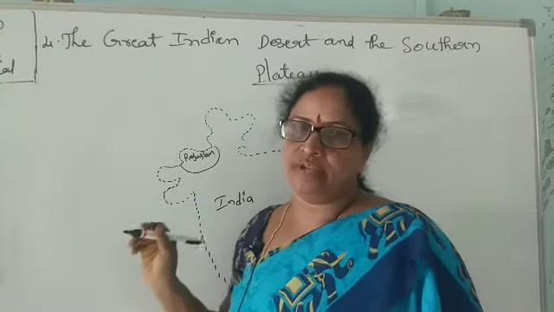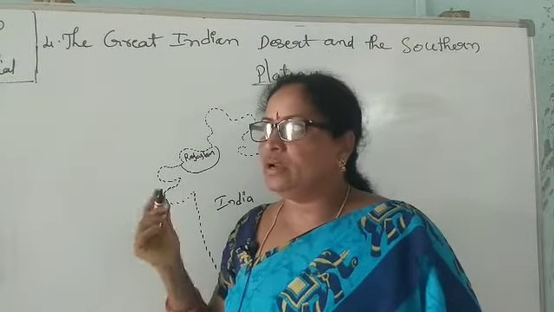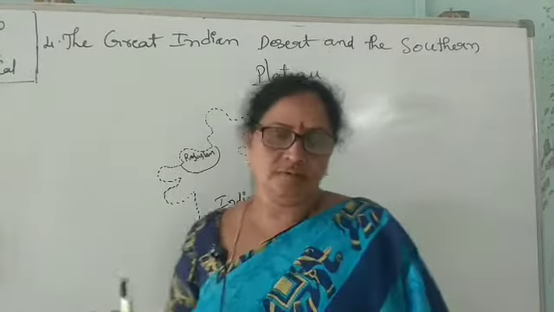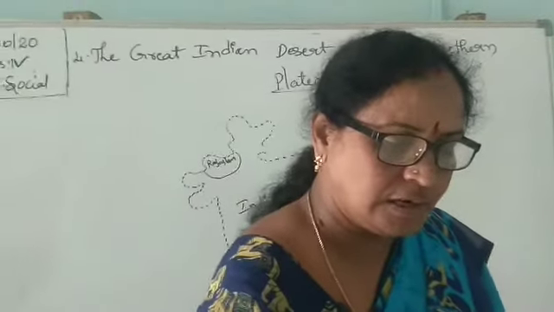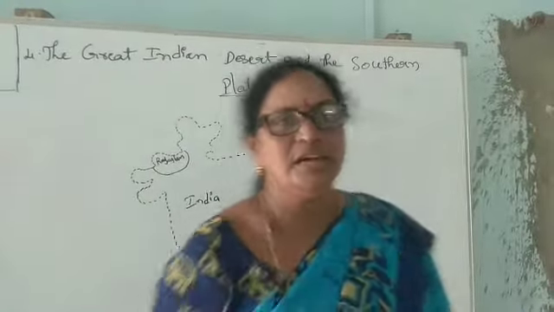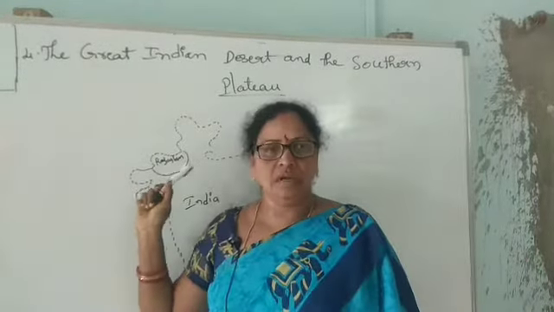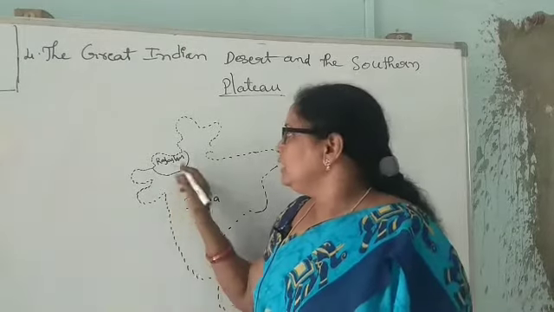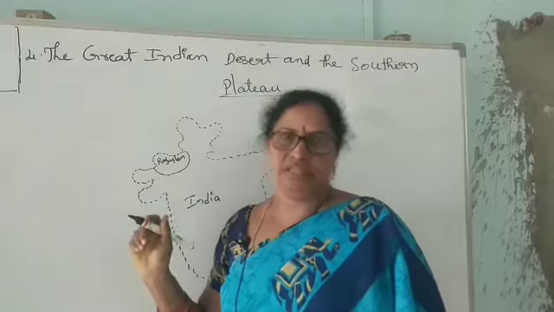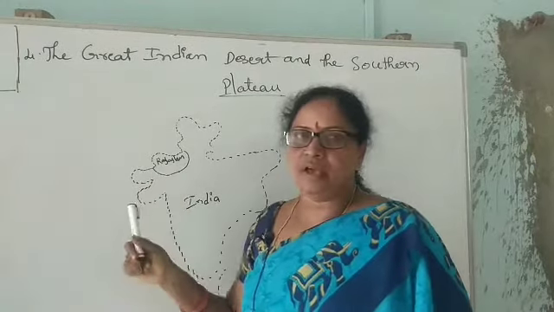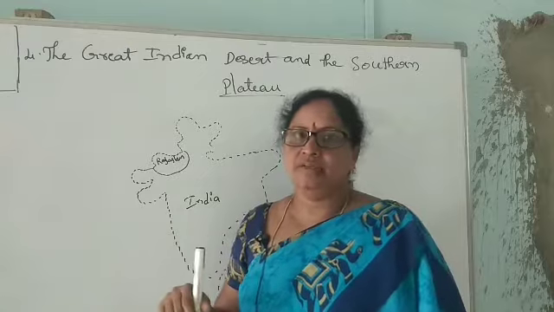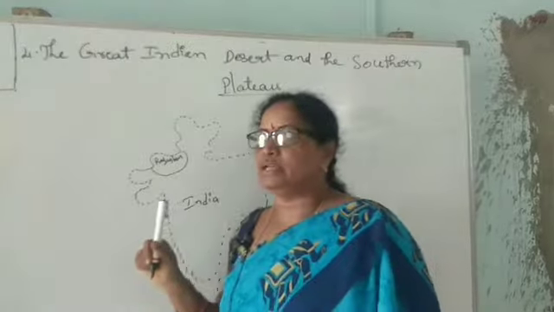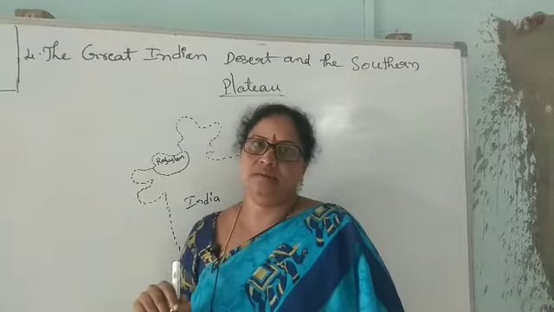The land will become very loose and a desolate area of sand. This desolate area of sand is called a desert. In Rajasthan, we can find this type of land, that is a desert area. It is very large, and it is the one and only desert in our India. It is the Great Indian Desert, and it is called the Thar Desert.